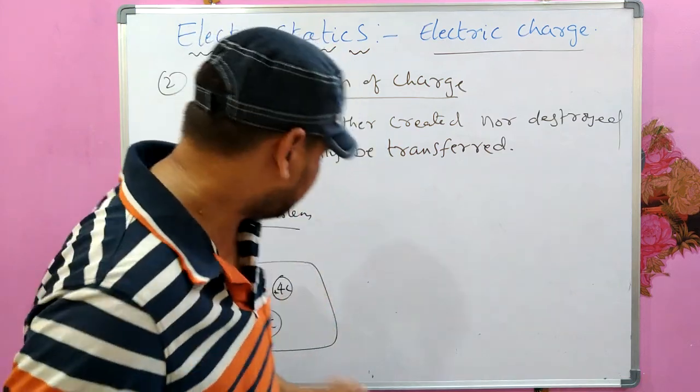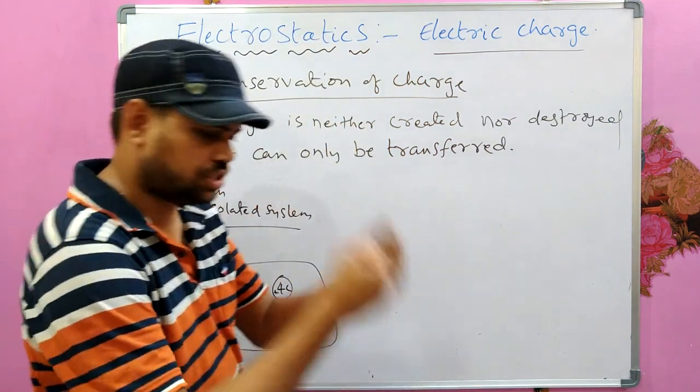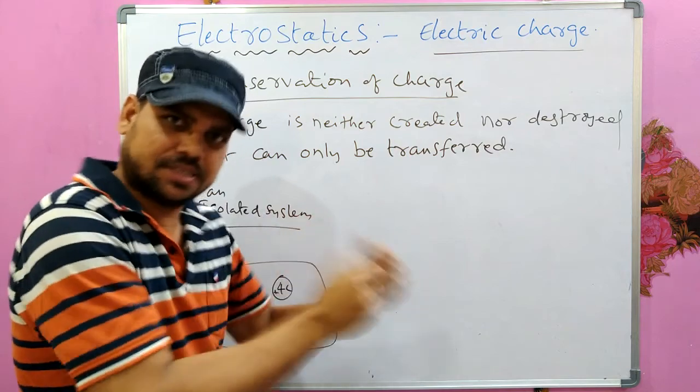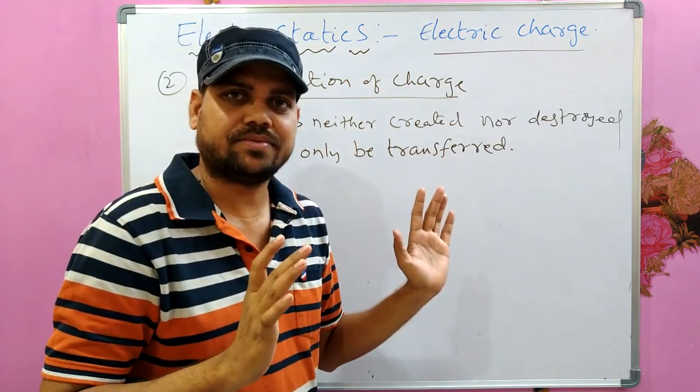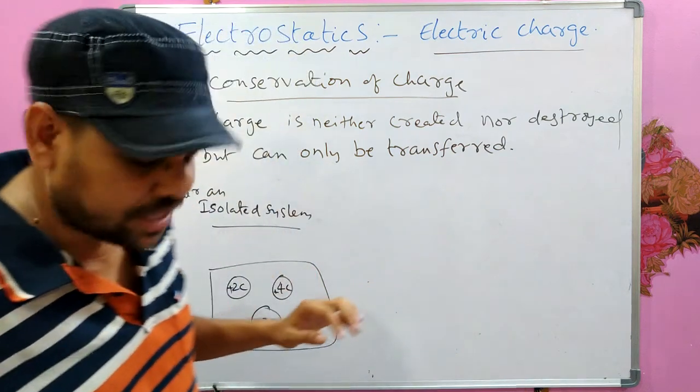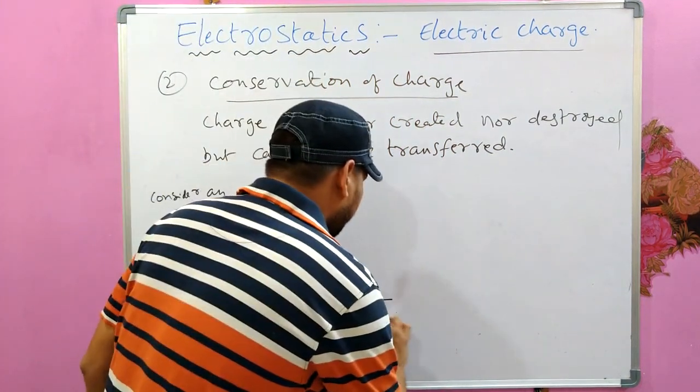Okay, so now what you do, this system, just do like this, shake it and leave it. Then what would happen?